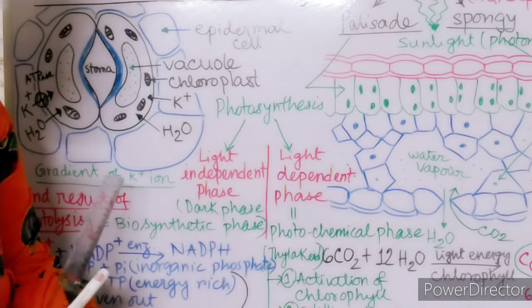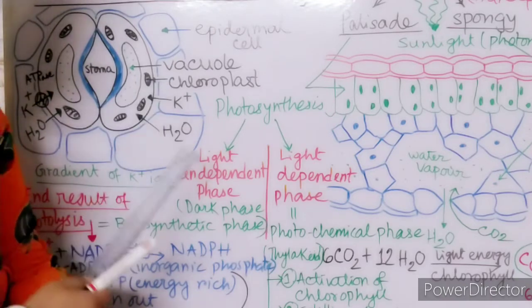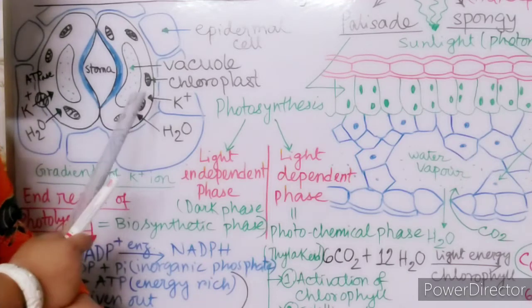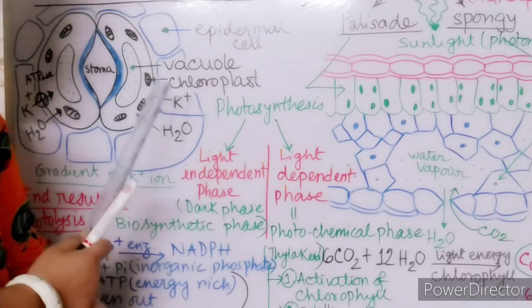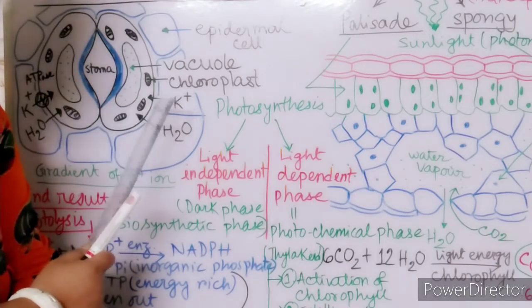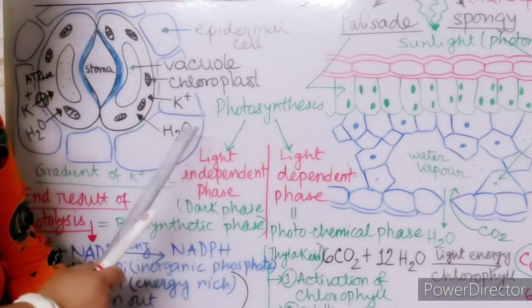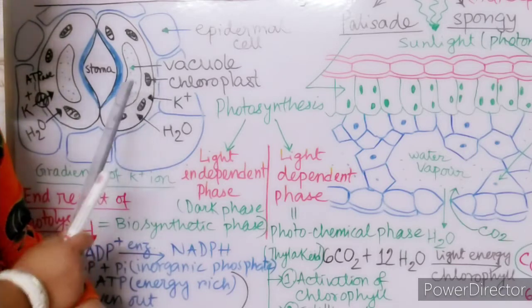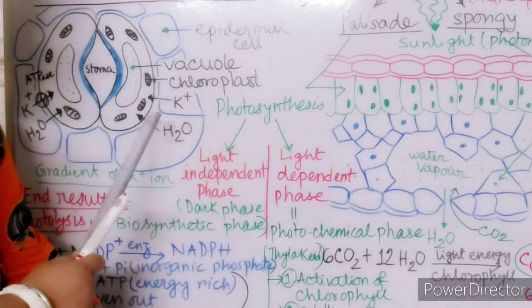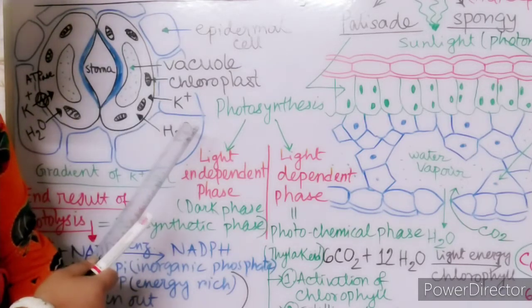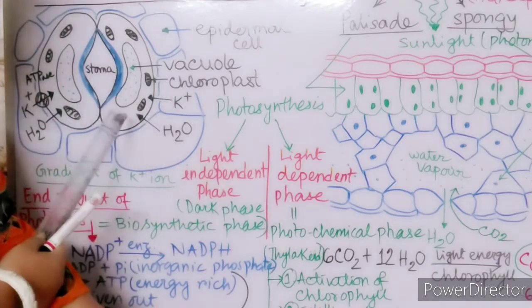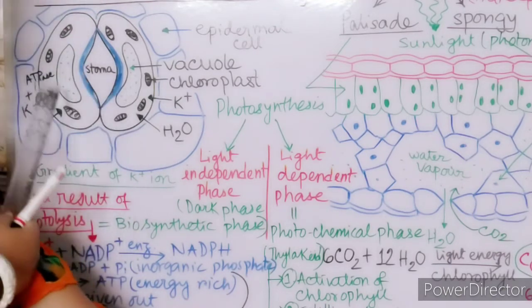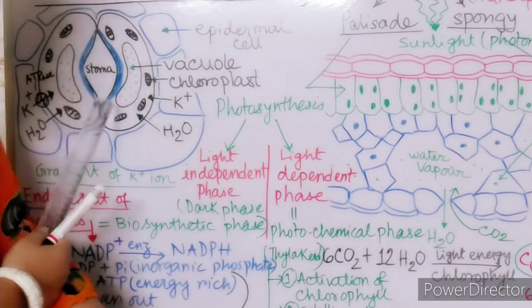First, the chloroplast which is present inside the guard cell. Look at the board, I have drawn the chloroplast. These black dots are the chloroplasts. These chloroplasts trap the sunlight, and after trapping sunlight it causes photosynthesis, it produces glucose energy, and there is ATP, and with the help of this ATP